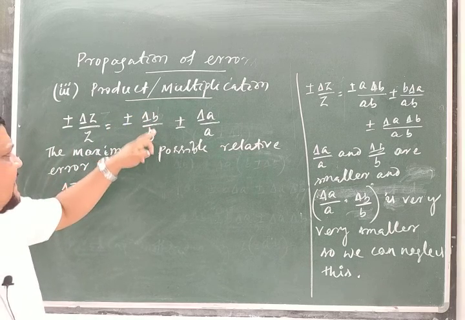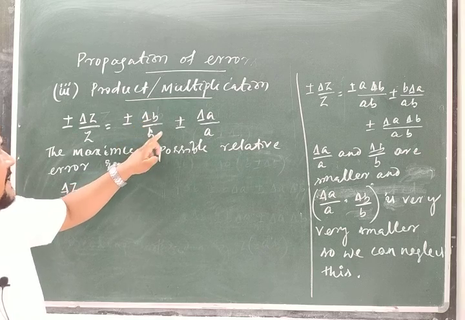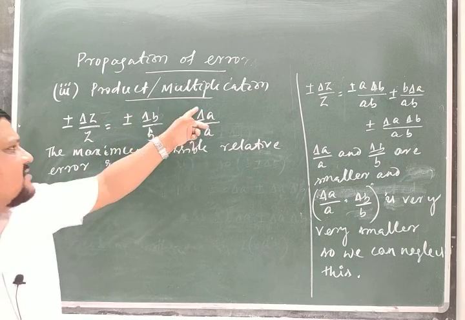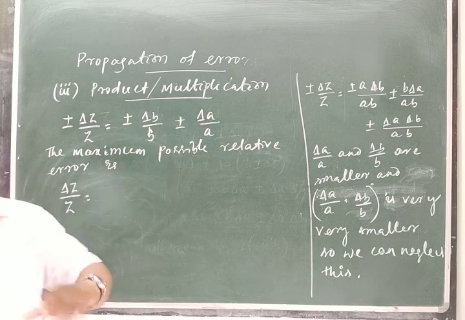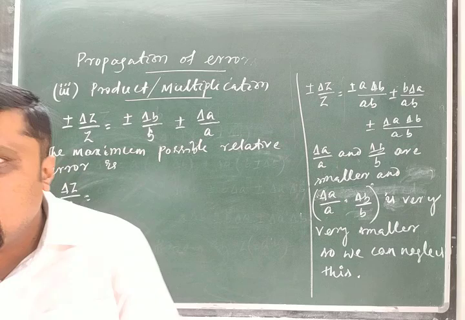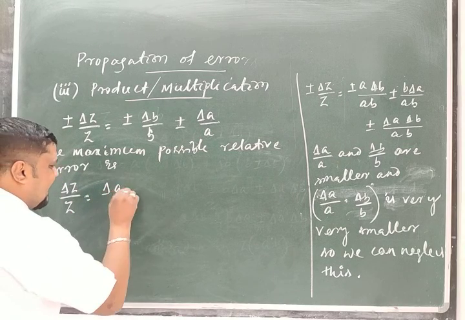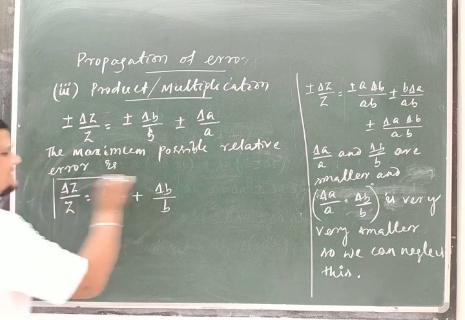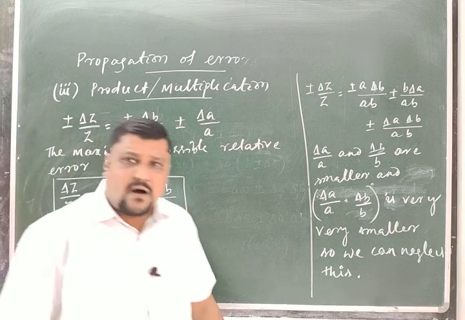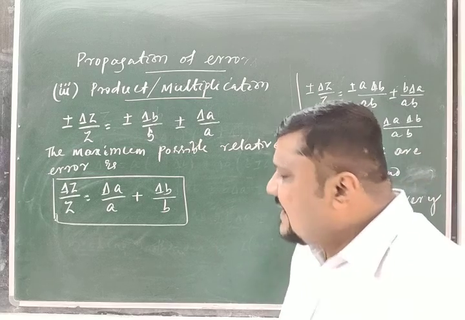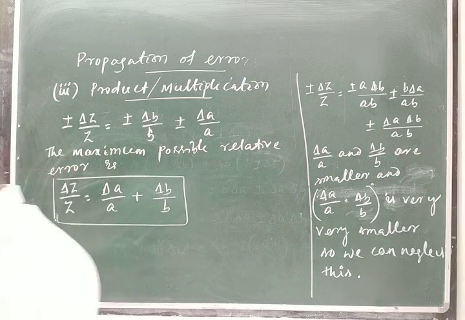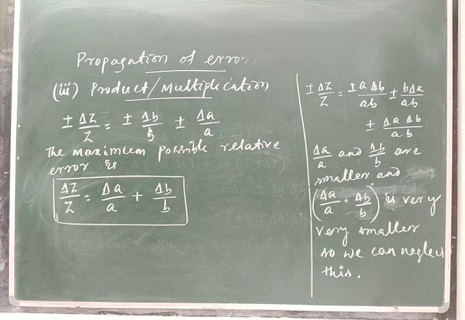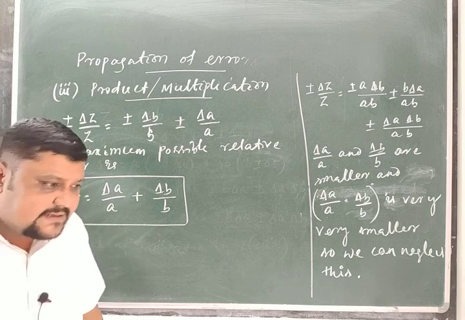There are four possibilities: plus delta B by B plus delta A by A, minus delta B by B minus delta A by A, plus delta B by B minus delta A by A, and minus delta B by B plus delta A by A. Out of these four, the maximum value is when both are positive, so delta A by A plus delta B by B. So in the multiplication of two quantities, the maximum relative error in the result is the sum of the relative errors in the measurement of the physical quantities. Clear? Remember this formula.